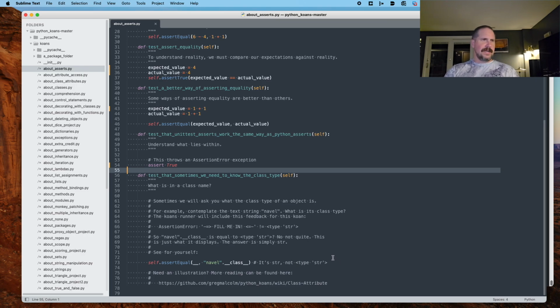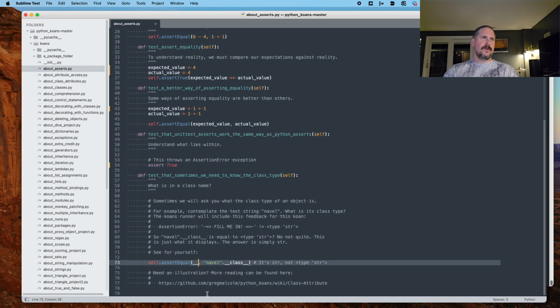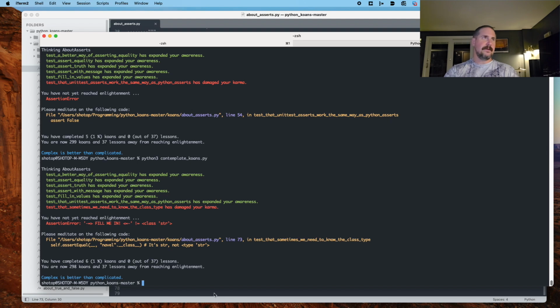Okay, fine. Need an illustration? More reading can be found here, Python Koans wiki class attribute. Do we want to look at that? I think it's pretty straightforward. So, all right, let's try this. Let's go back to our interpreter and mess around with this class function.